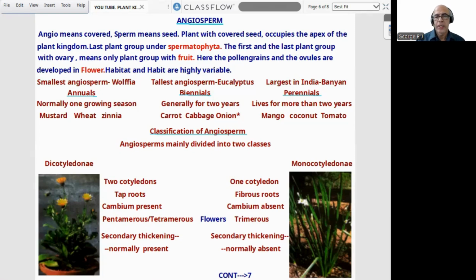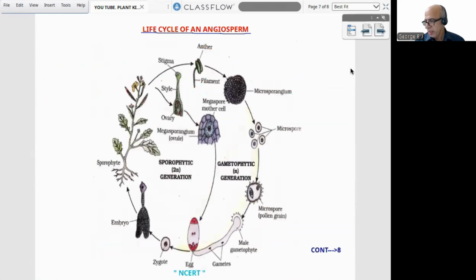Now the opposite side: only one cotyledon, fibrous root, cambium absent or closed, trimerous, 3 or multiples of 3. Then secondary thickening is normally absent. And on the next page we can find the life cycle of Angiosperm. This is not in the present NCERT.